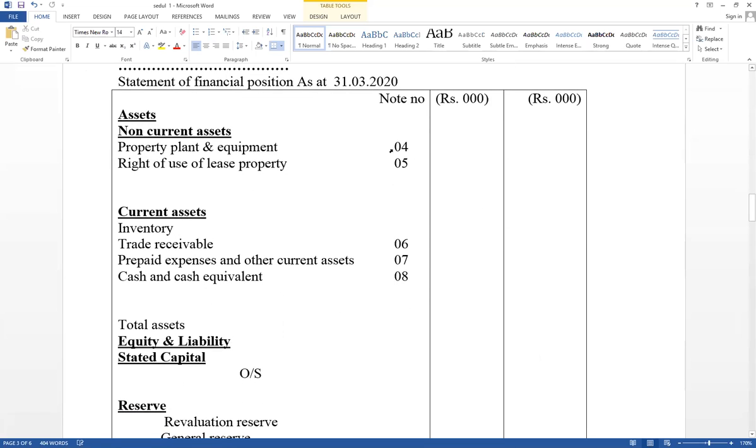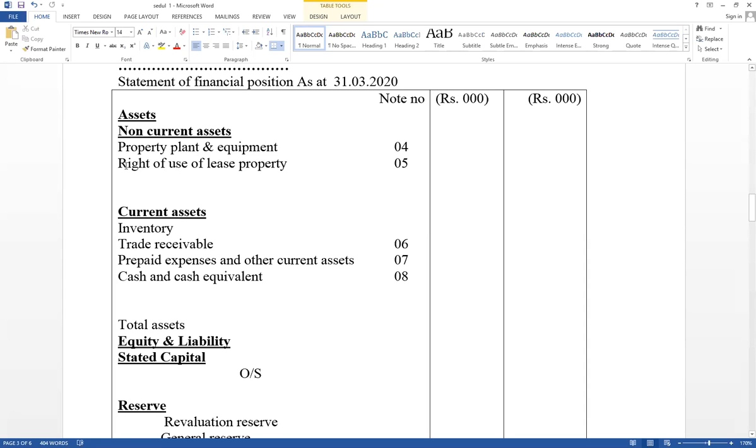Think about assets. Non-current assets. There are two columns for values. And property, plant and equipment. You have to prepare separate notes. Here land, building, motor vehicle, cost, accumulated depreciation cannot be disclosed. You have to prepare a separate note for that.